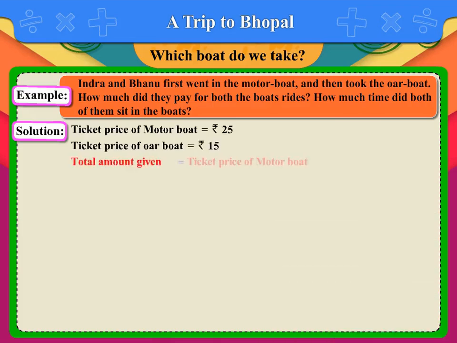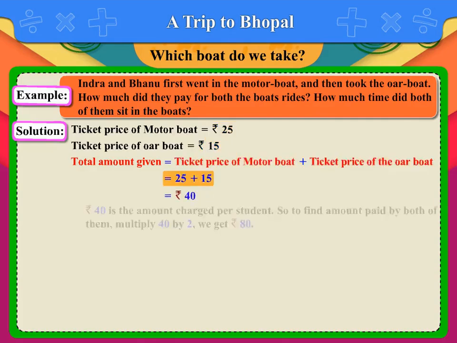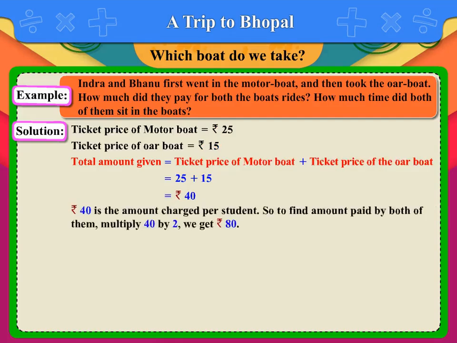Total amount given is equal to ticket price of a motor boat plus ticket price of the oar boat, which is equal to rupees 25 plus rupees 15, which is equal to rupees 40. Rupees 40 is the amount charged per student. So, to find the amount paid by both of them, multiply 40 by 2. We get rupees 80.